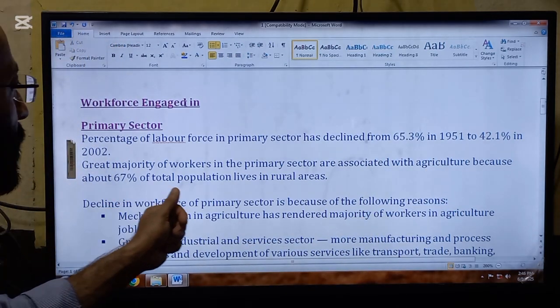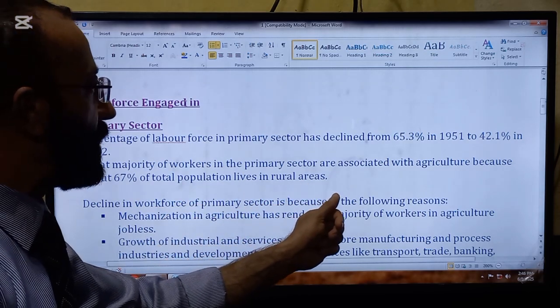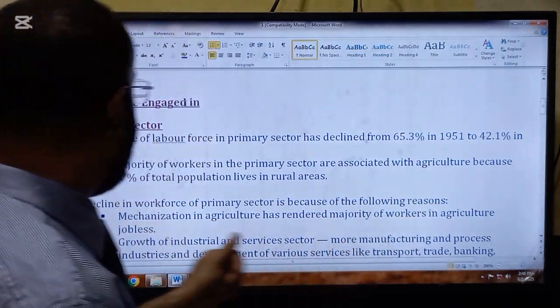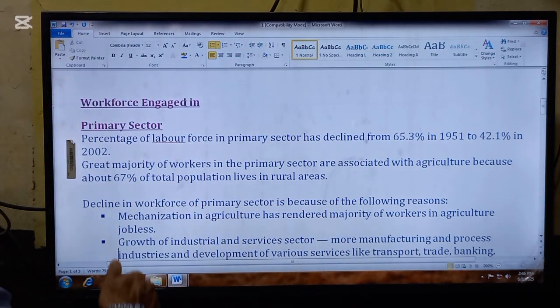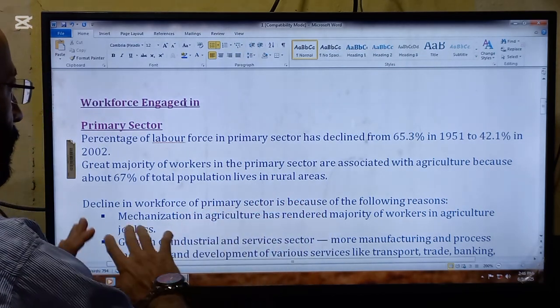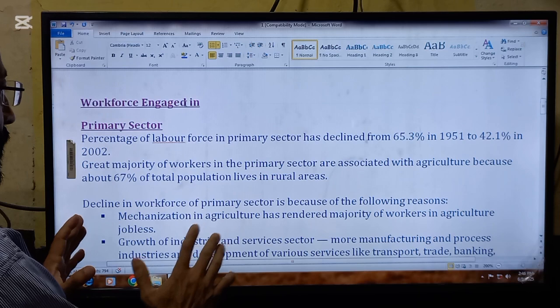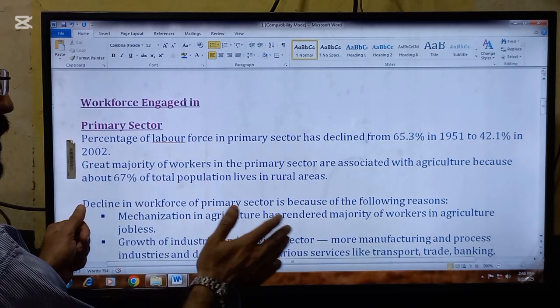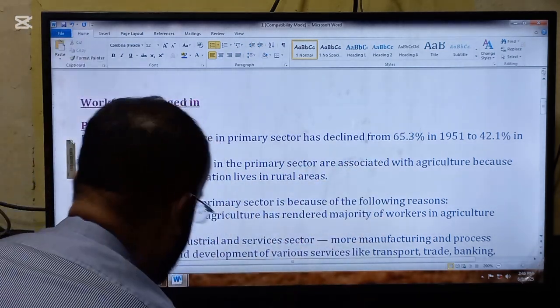Great majority of the workers in the primary sector are associated with agriculture, because about 67% of the total population lives in the rural area. So this is the reason 65% of the total population is associated with agriculture.